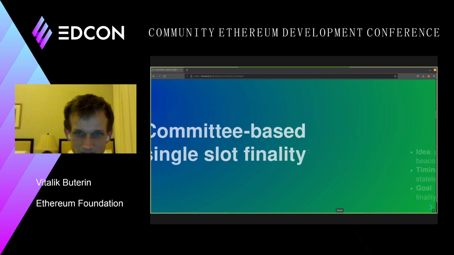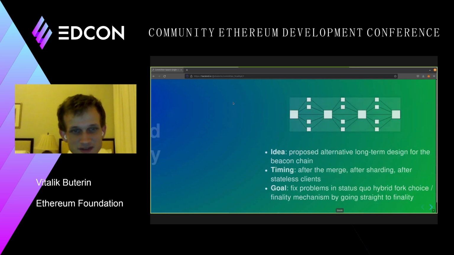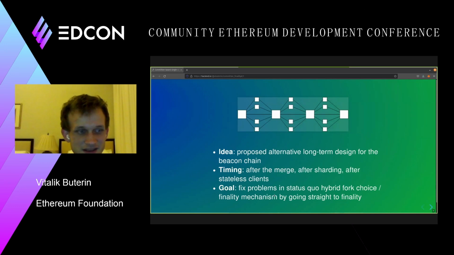So basically, the way that the Ethereum beacon chain works today, right, is that we have this concept of a hybrid fork choice finality mechanism. So the consensus algorithm, the algorithm that the chain uses to figure out which block actually represents the head, which block existing nodes and validators should follow, it's hybrid fork choice and finality, right?